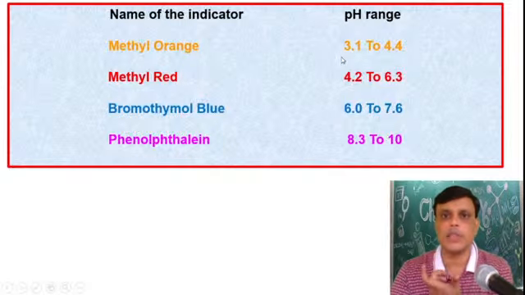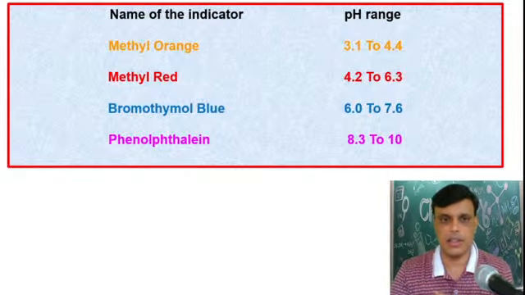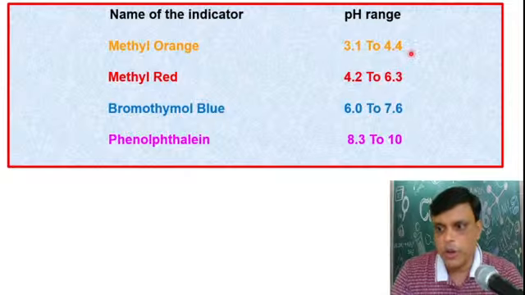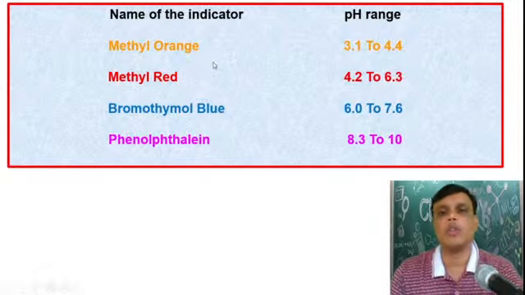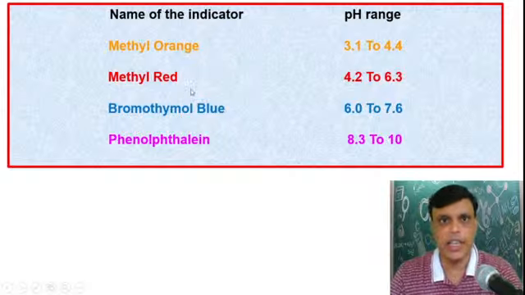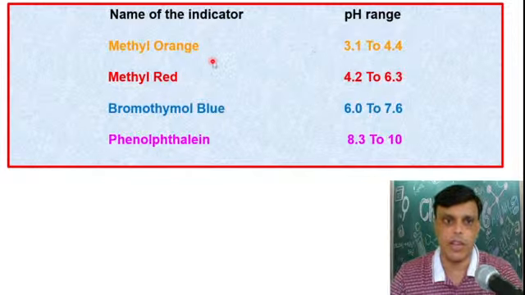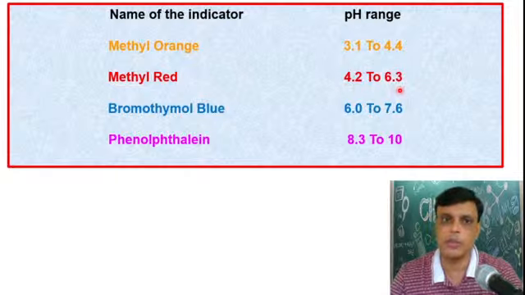That means from this pH, that is 3.1 to 4.4, this methyl orange indicator can show a change in color. Okay, so this is its pH range, 3.1 to 4.4 for methyl orange. Then what is the pH range of methyl red? It is from 4.2 to 6.3.